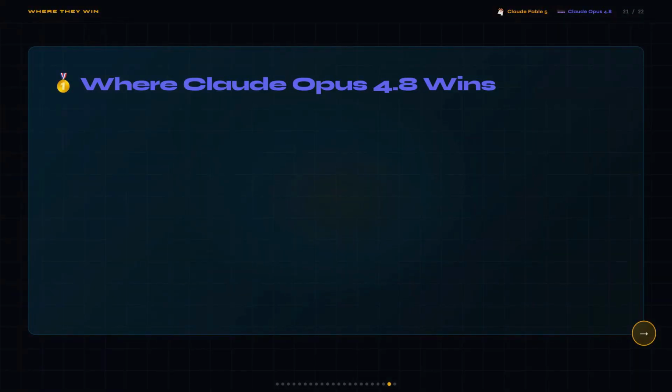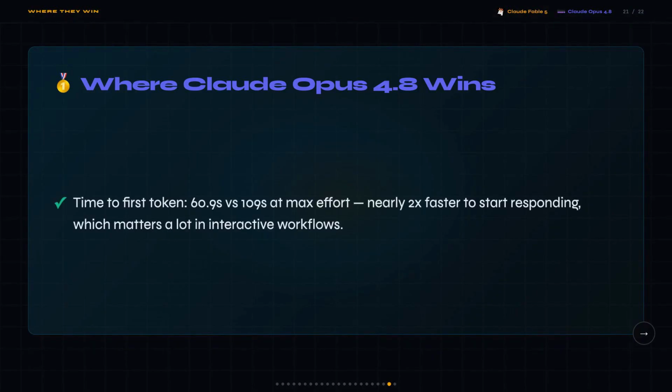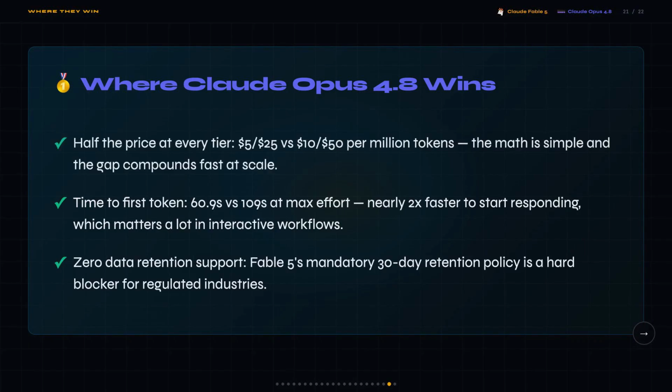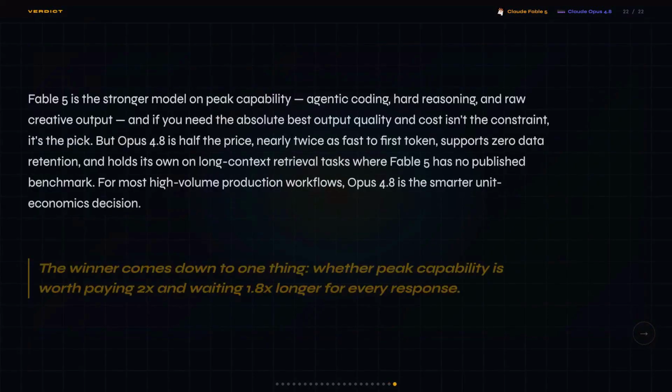And where does Opus 4.8 clearly win? Price, $5 input and $25 output versus $10 and $50. Exactly half at every tier, and the gap compounds fast at scale. Time to first token, 60.9 seconds versus 109 seconds, nearly 2 times faster in interactive use. Zero data retention support, which Fable 5 can't offer due to mandatory 30-day retention. And fast mode at roughly 2.5 times standard speed, a control lever Fable 5 simply doesn't have.